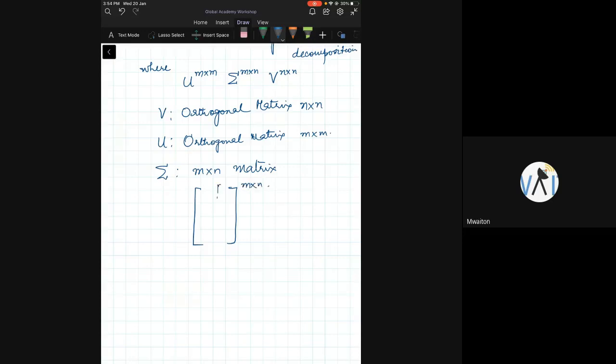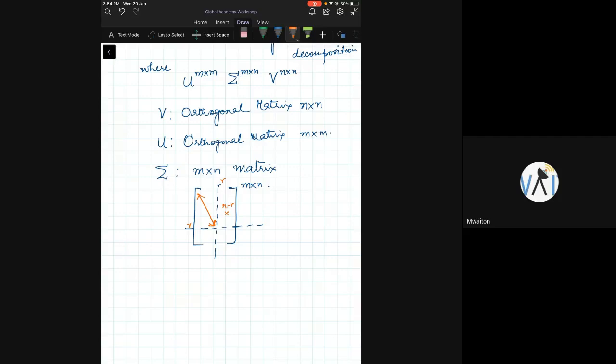The structure of sigma is something like this. It will have an R cross R diagonal matrix. This is R and that is R.